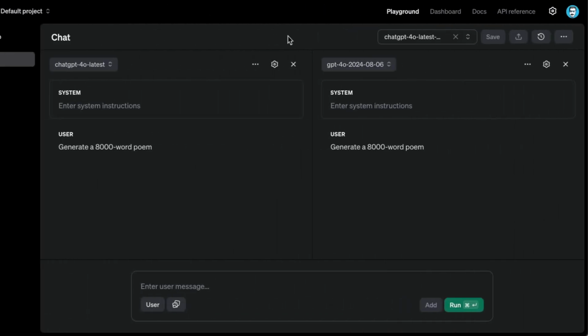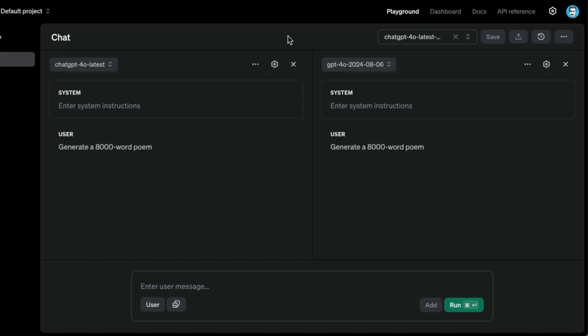All right, so this particular task here is asking the model to generate an 8,000 word poem. The challenging part with this task is that there are very few poems that have more than 8,000 words. And it's actually quite unrealistic, but I still want to see how the model addresses this task because I'm checking for a couple of things.